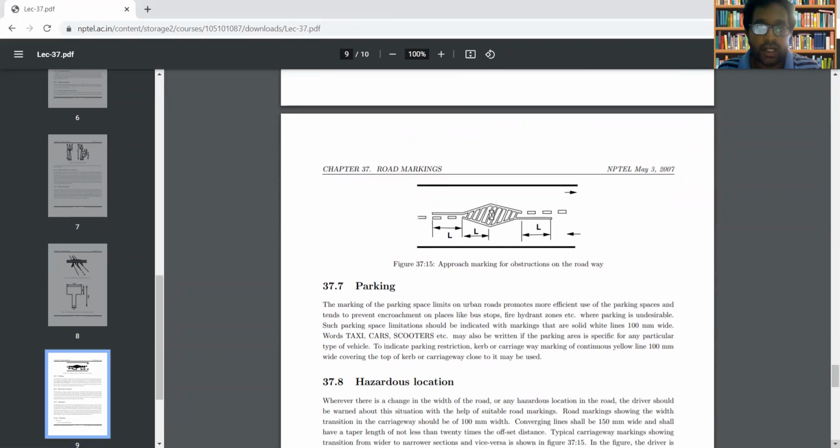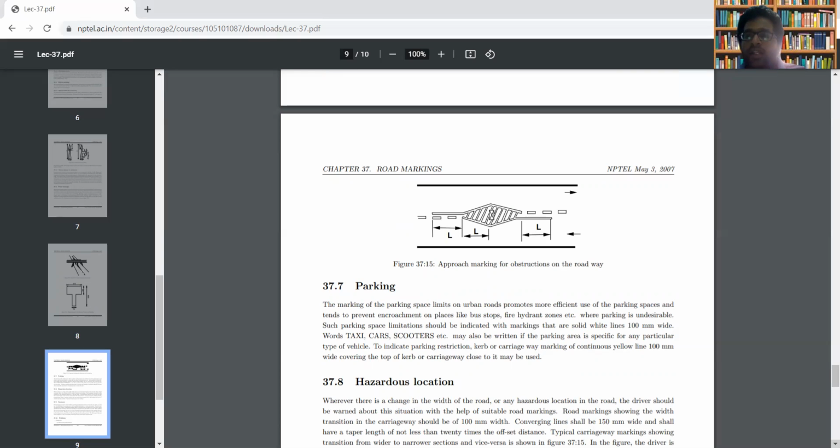Next one is parking. We have already completed one detailed lecture regarding parking. If parking space is limited on an urban road, the marking of parking space will ensure that efficient use of parking space is made.